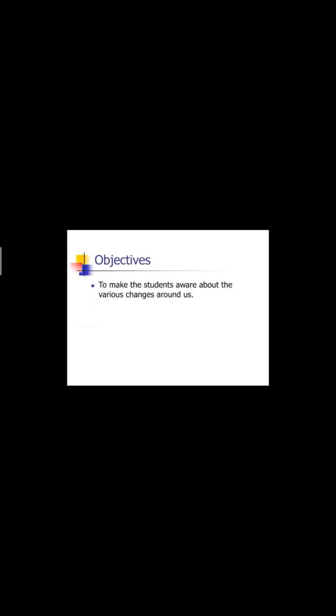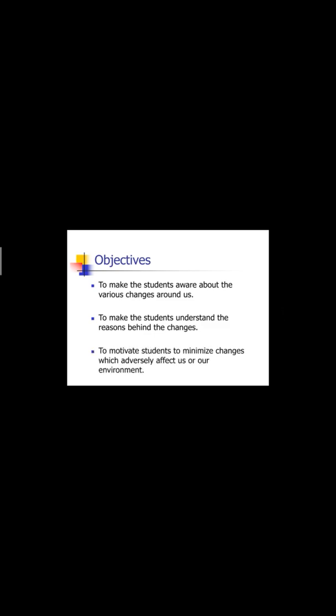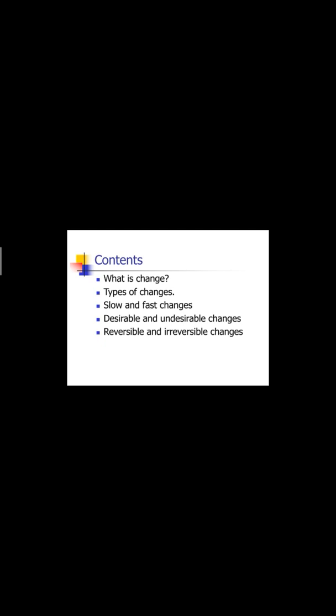See, what is the objective of the chapter? After the end of the chapter, you will be aware of the changes around us and the types of changes. You will understand the phenomenon responsible for the change, and you can minimize the undesirable changes. See, what is change? Types of changes: slow and fast changes, desirable and undesirable changes, reversible and irreversible changes, periodic and non-periodic changes, and physical and chemical changes. Okay.